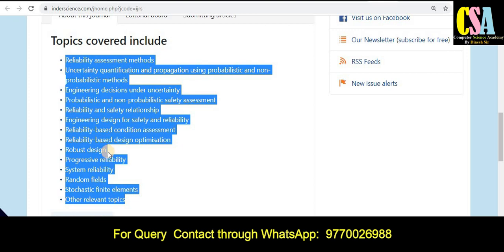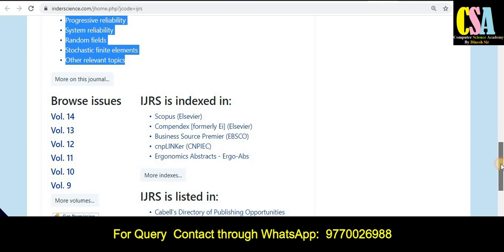अगर आपका research area इन सभी topics से match करता है, you can publish your research paper in this quality index journal. And related to the indexing, this journal is related to the Scopus category and is also a UGC listed journal.